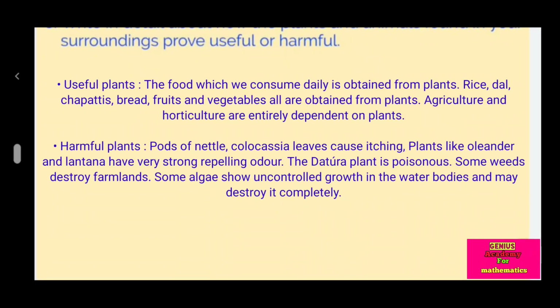Harmful plants. Pods of nettle and colocasia leaves cause itching. Plants like oleander and lantana have very strong repelling odor. The datura plant is poisonous. Some weeds destroy farmlands. Some algae show uncontrolled growth in the water bodies and may destroy them completely.